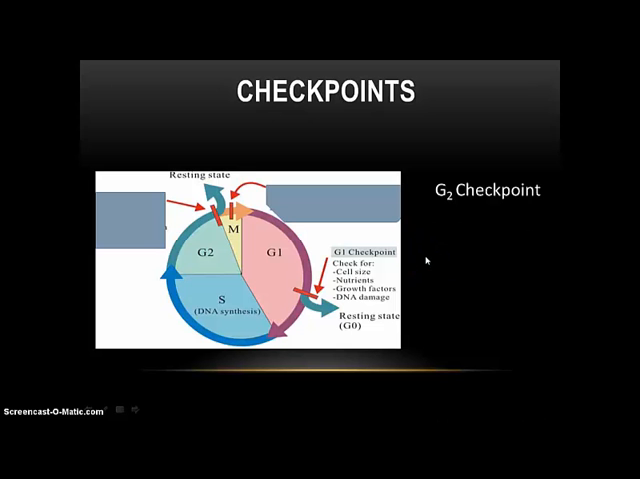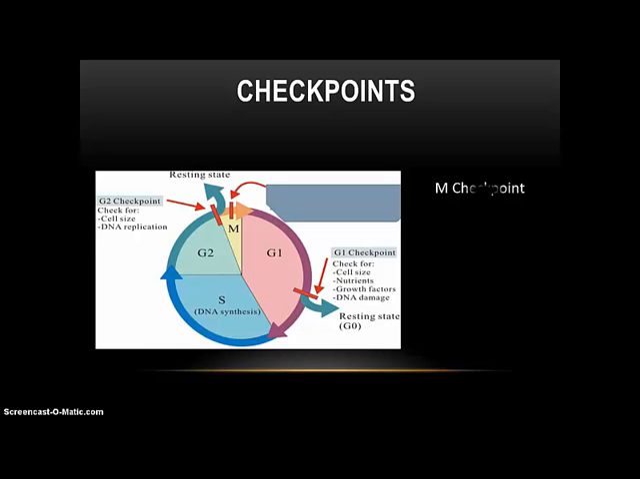Now, if we move on to the G2 checkpoint, this is the last checkpoint before mitosis actually begins. During this checkpoint, it checks for replication. Everything's duplicated, and signals have been received for mitosis to actually begin.